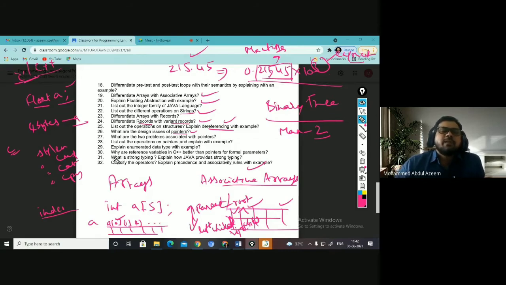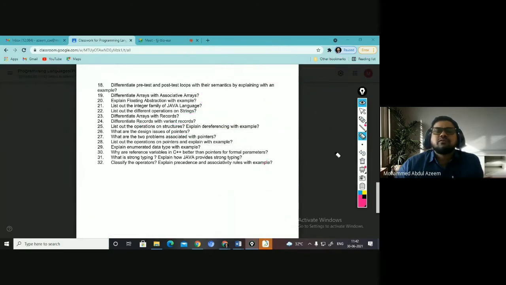That is creating the memory, imposing the restrictions, and then returning the base address of the same. List out the operations on pointers and explain with an example what kind of operations you can perform on a pointer. You can increment a pointer, but you cannot add 2 pointers. Yes or no? You cannot add 2 pointers, but you can increment.